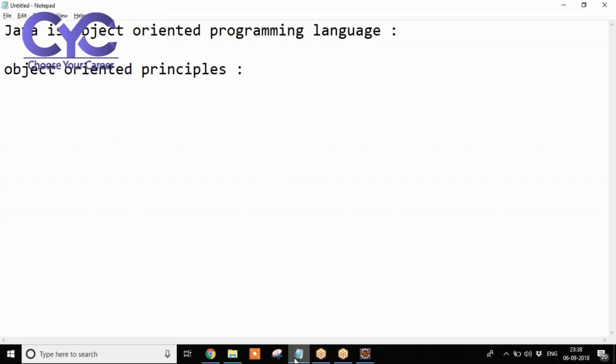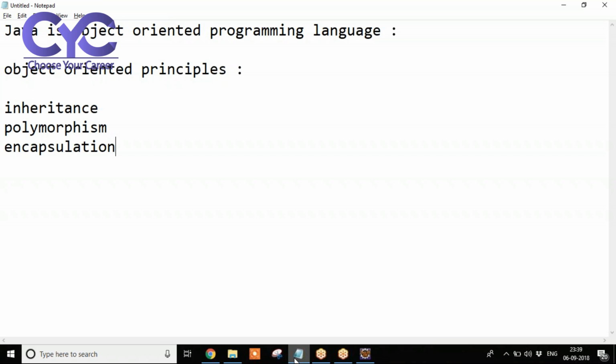Basically, you need to remember only three things. Everybody will be saying that there are only three object oriented principles. First one is inheritance, second one is polymorphism, and the third one is encapsulation. Only three things. Some will say abstraction, but no, abstraction is not an object oriented principle. It is a different concept.